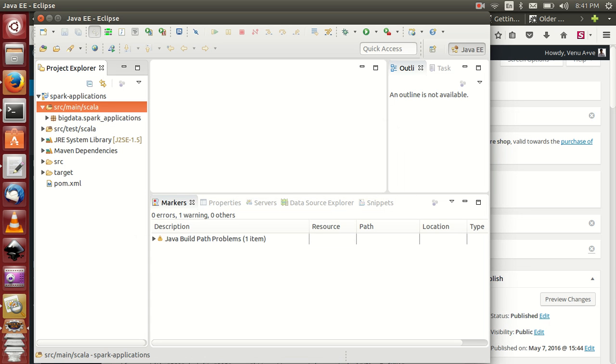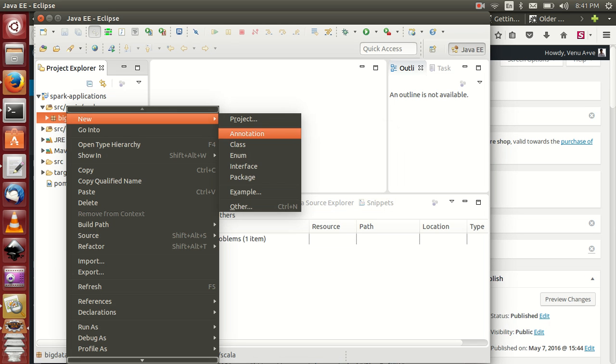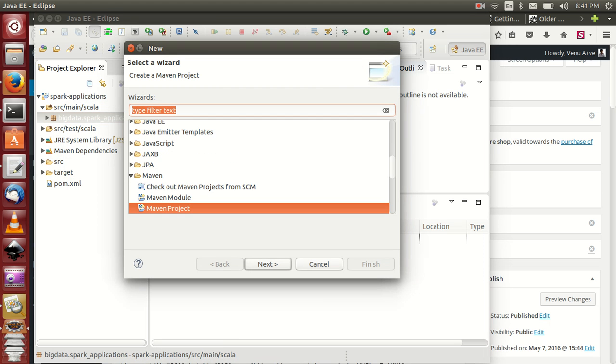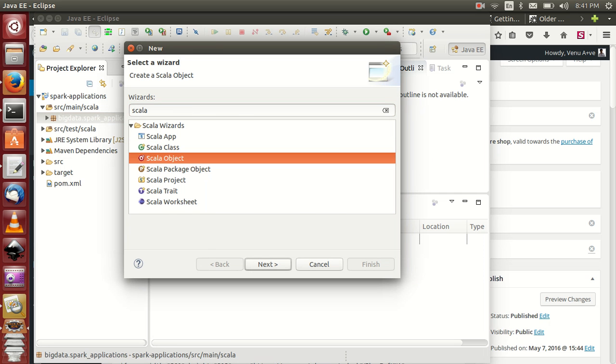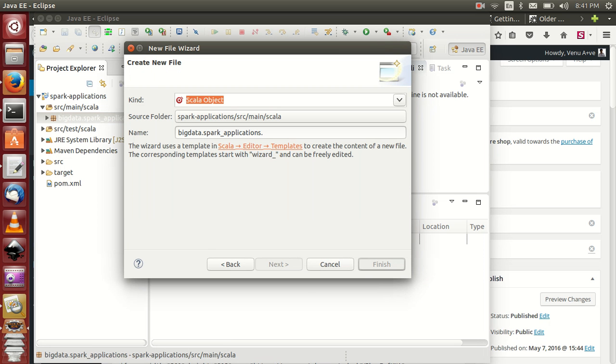Okay, if you want to create some application, for example, a hello world program, to execute something, right click and Scala, create Scala object, and next, and create. Why did you get this error? It is not a Scala object.